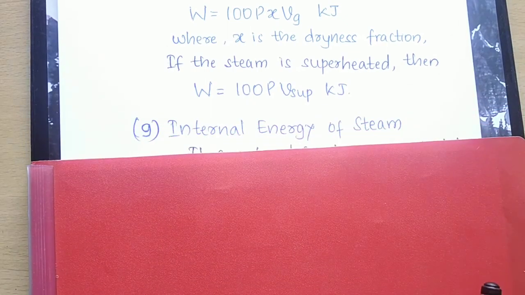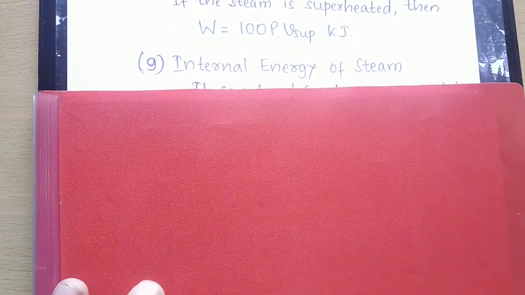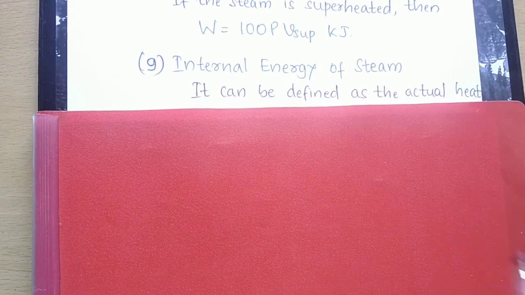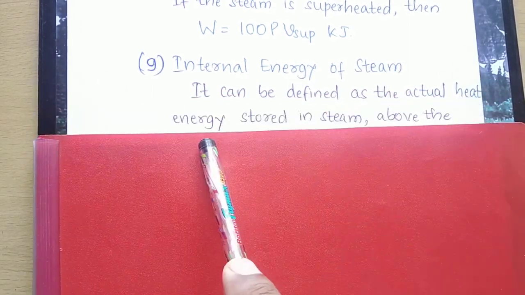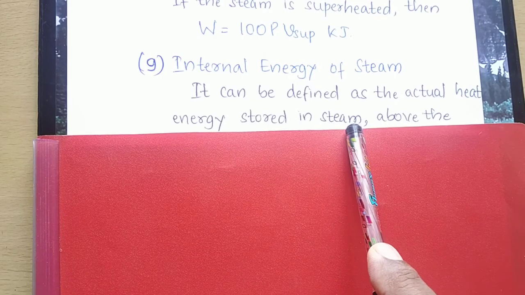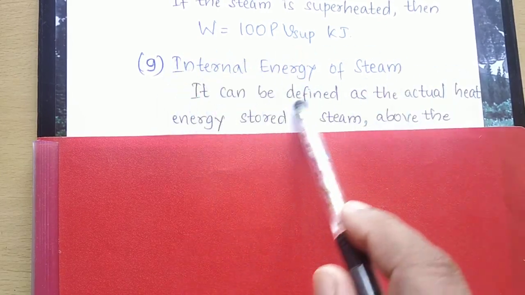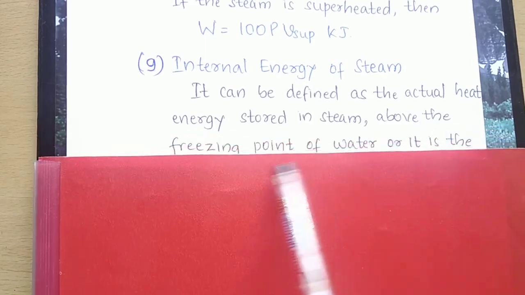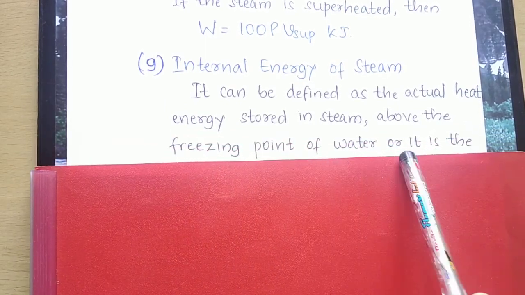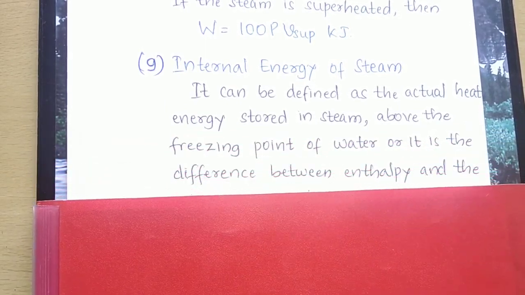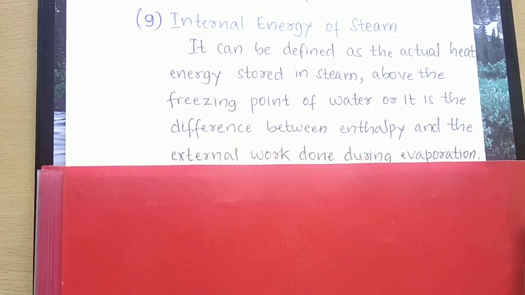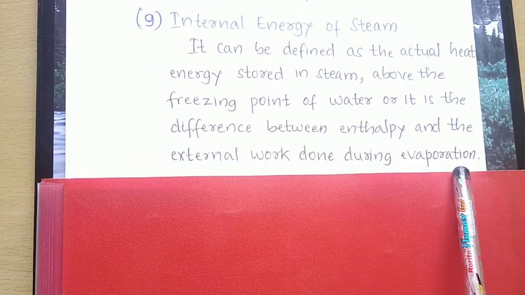Then the next term is known as internal energy of steam. So what is this internal energy of steam? It can be defined as the actual heat energy stored in the steam above the freezing point of water, or it is the difference between enthalpy and external work of evaporation.